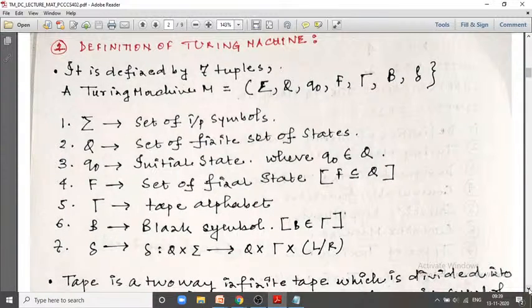Next is the definition of the Turing machine. The definition says that the Turing machine, capital M, is represented by 7 tuples. First tuple is capital sigma. Capital sigma is the set of all input alphabets. Example.